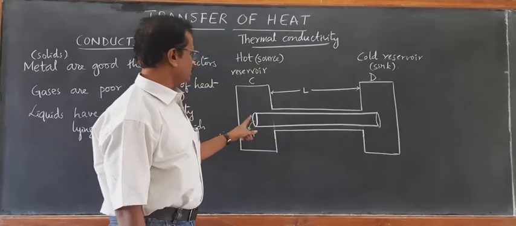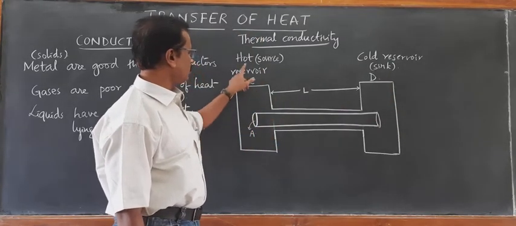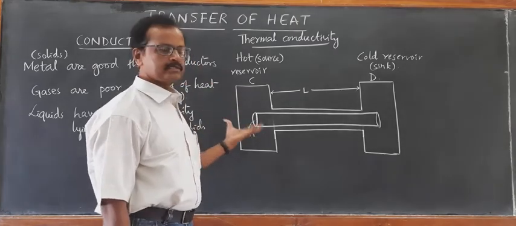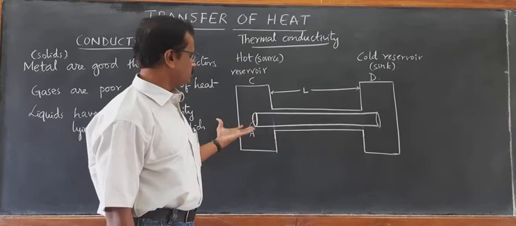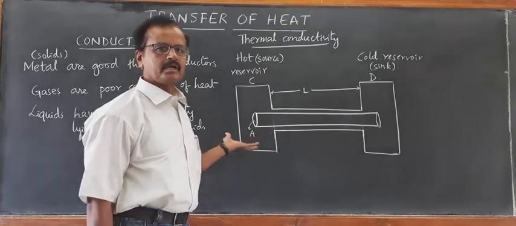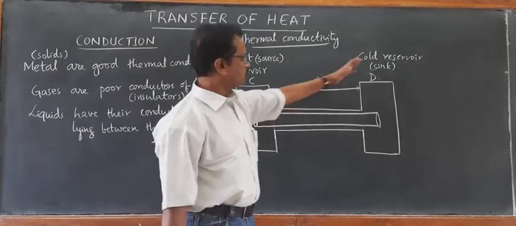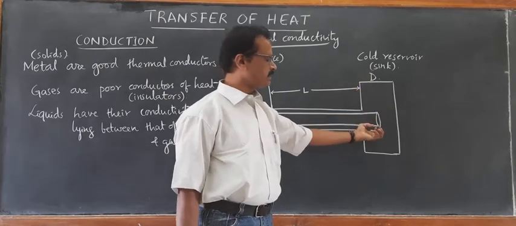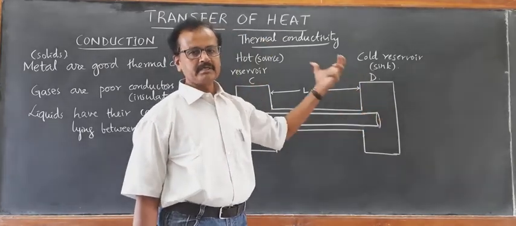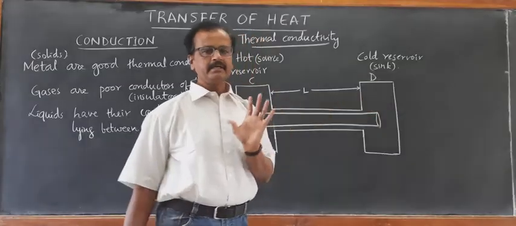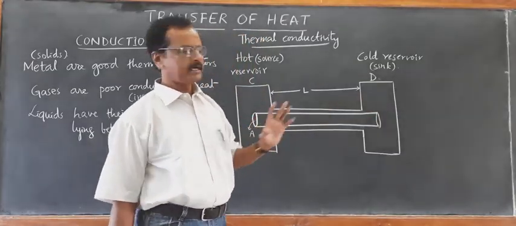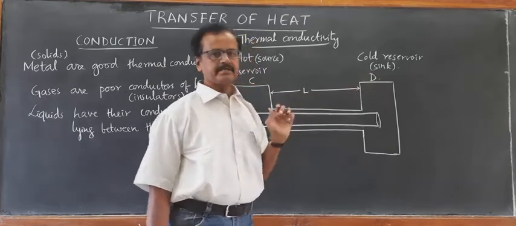So this end is a hot reservoir where you will find a source of heat continuously heating, maintaining some high temperature, let us say 200 degrees Celsius. And the cold reservoir is the one which is maintaining a very low temperature, let us say 0 degrees Celsius. Always it is maintained at that 0 degrees Celsius. That's why it is called a sink.